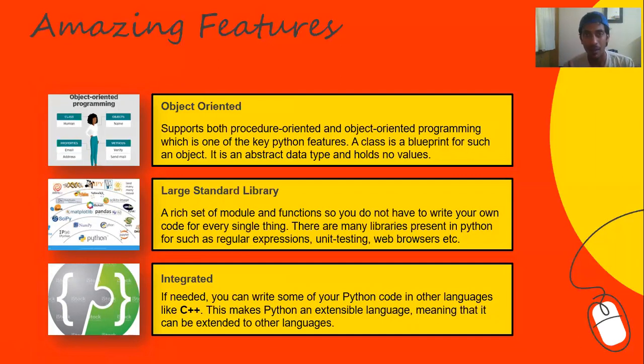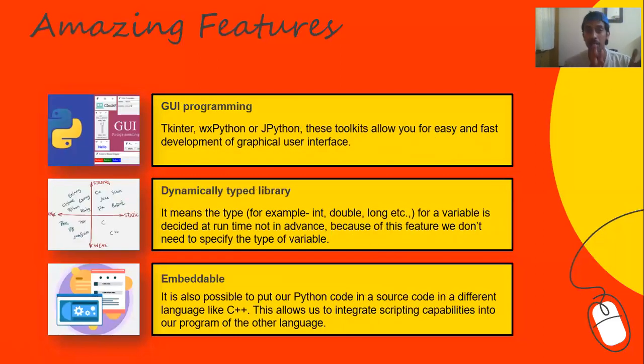And then you have the best integration possible when we talk about Python. Python can be integrated into any other language, be it C or C++. And as we all know, because this is an extensible language, it can be extended to, not all others, but as many languages as possible. I think Python has the greatest integration base also. So these are the first nine. Now we'll go to the 10th one, which is GUI programming. We have graphical user interface, Tkinter, which has a Tk interface. Then you have wxPython, you have JPython.